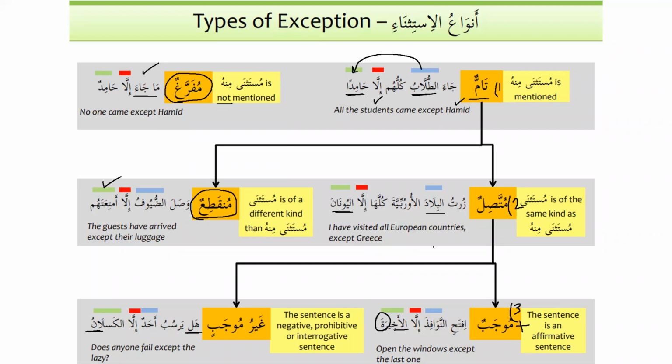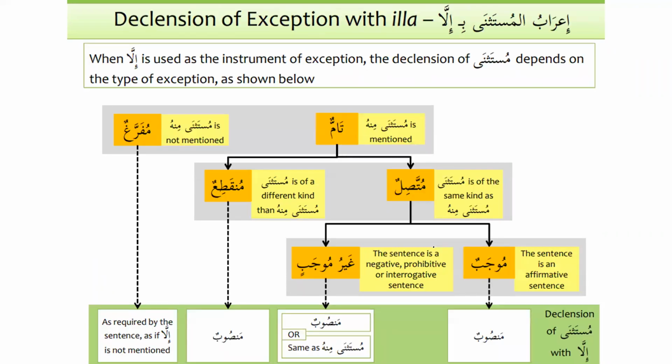Okay. And we have the same summary over here, as we can see. For example, i'rab al-mustathna bi illa, the declension of exception with illa. When illa is used as the instrument of exception, the declension of mustathna depends on the type of exception as shown below. So first of all, we focus on tammun. What is tammun? When mustathna minhu is mentioned. Excellent. That means the parent thing before illa, right? Yeah.